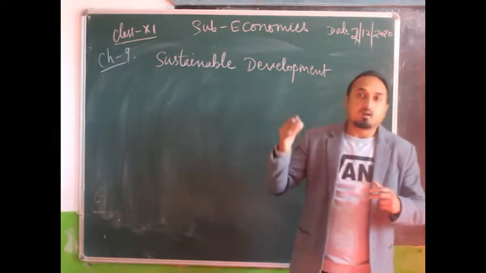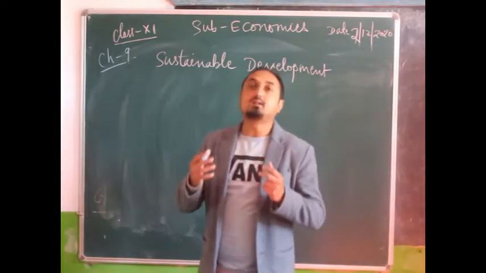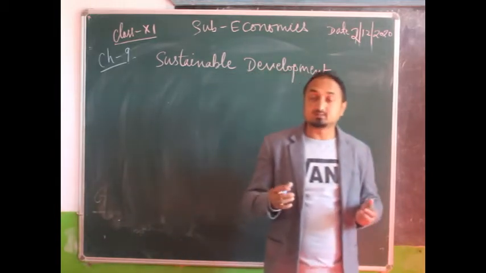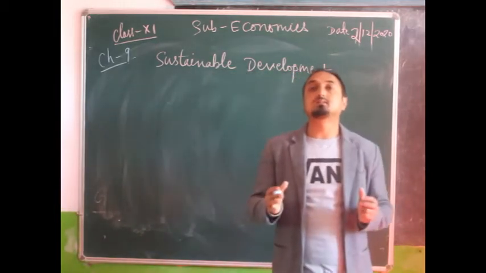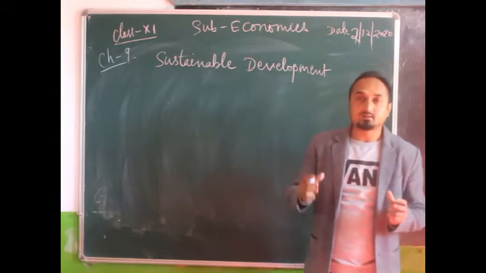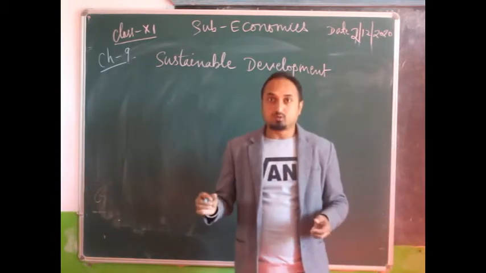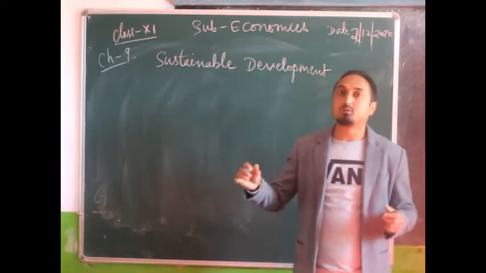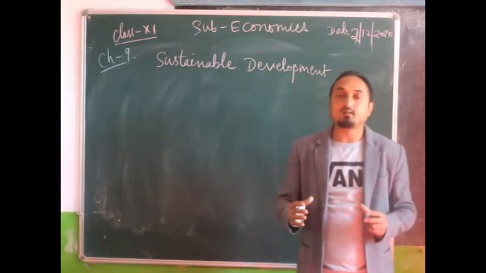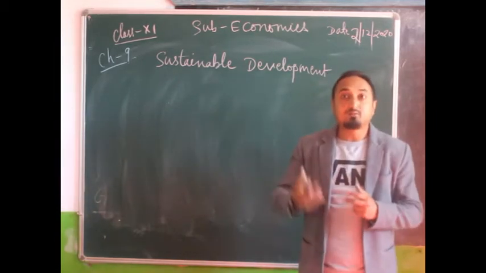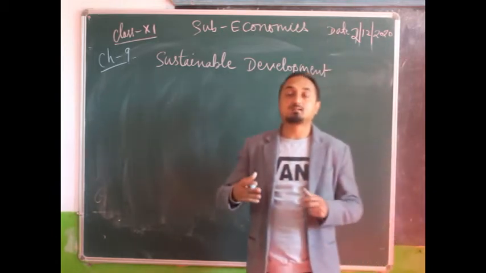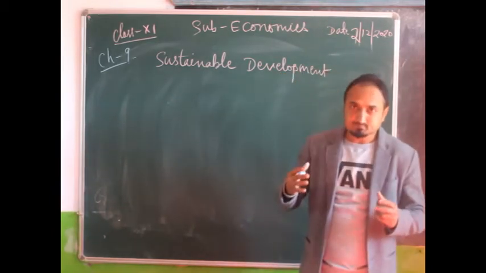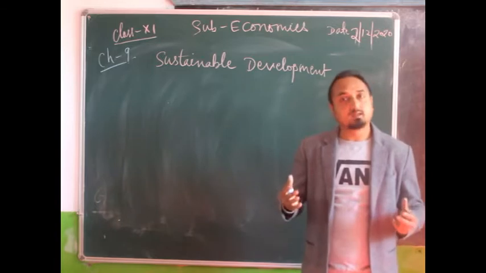But after 1990s, UNDP, United Nations Development Program, prepared a report on HDI, Human Development Index, and in that the definition of economic development was redefined as increase in per capita income. Yes, that is there.